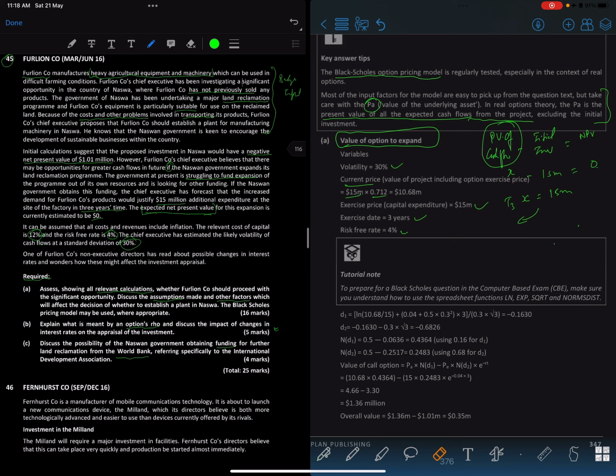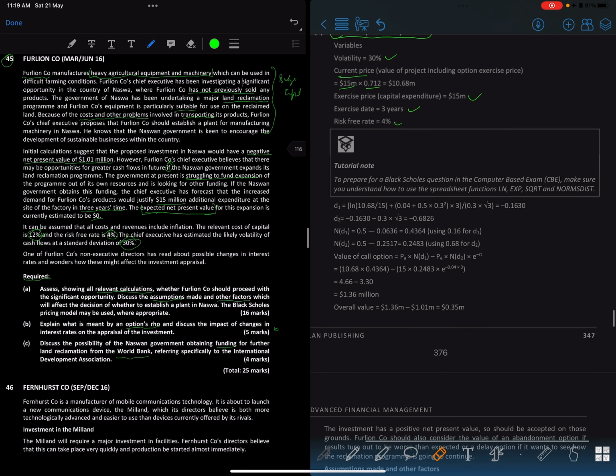After that, I think a lot of you will be able to solve it, right? It's not a big thing. After that, just plug the values into the formula, and then we should be good to go, right? You see over here, for D1 we have ln of PA divided by PE, plus R plus 0.5 S squared, times T, all over S times the square root of T, right?